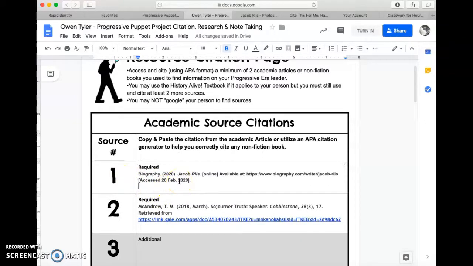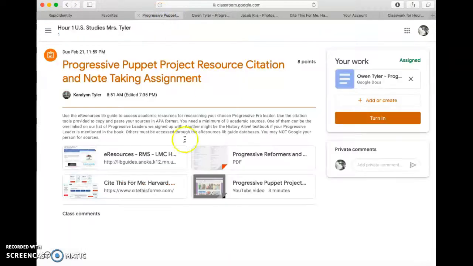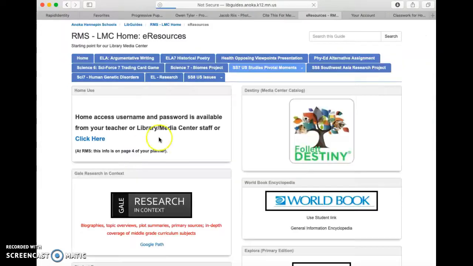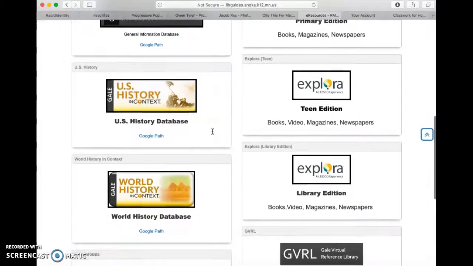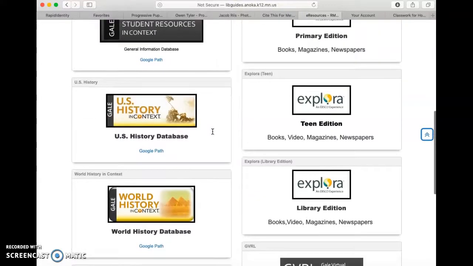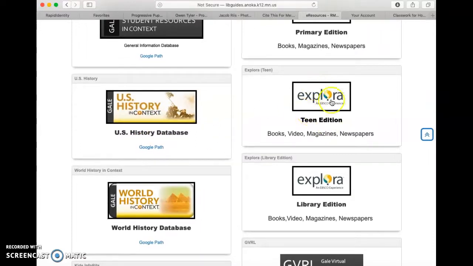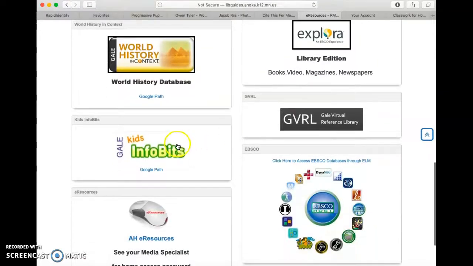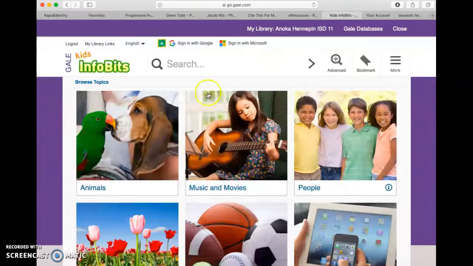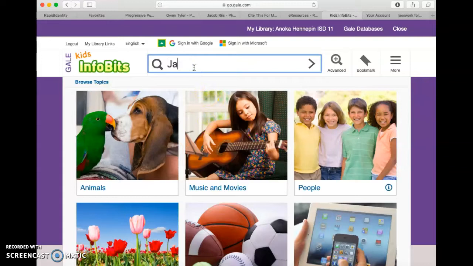Remember, you need at least 3 sources. You can use the one that is on this Progressive Era list as a PDF link and use the Cite This for Me option, or you can use the e-resources databases that we have access to. My favorites are the U.S. History in Context database, the Explora Teen Edition database, and the Gale Kids InfoBits database. And these have great options for you as well.